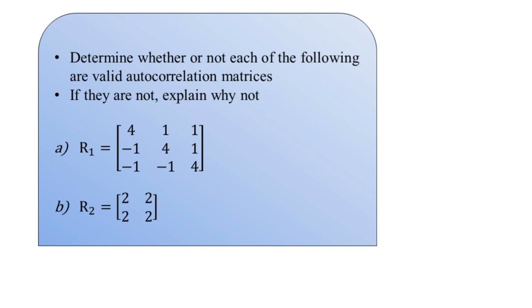There should not be any imaginary part. So one by one, from part A to part E, we have to check the matrices R1, R2, R3, R4 and R5.